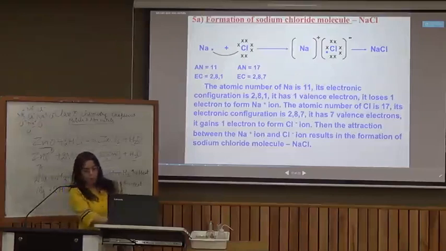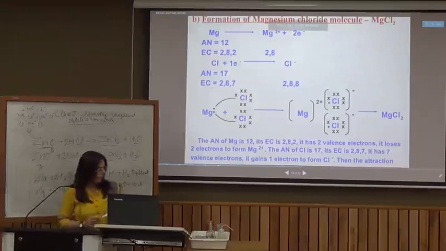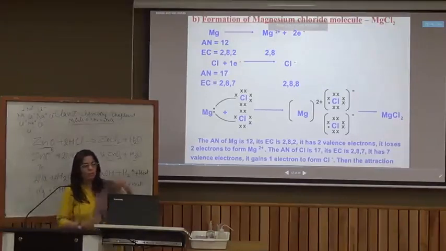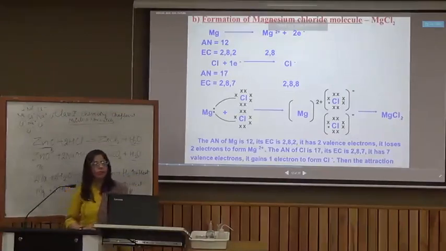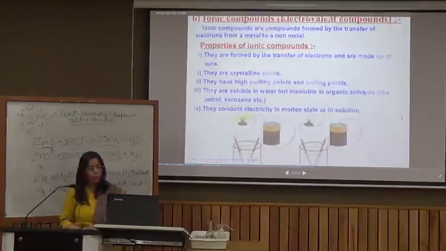We will look at the properties of ionic compounds. So this is formation of magnesium chloride. Here one magnesium atom can donate 2 electrons, whereas chlorine atom can take only 1. So the magnesium gives 2 electrons to 2 different chlorine atoms. As a result, there is formation of a double positive magnesium ion and single negative chloride ions. So there is 1 magnesium ion and 2 chloride ions, and hence there is a formation of magnesium chloride.